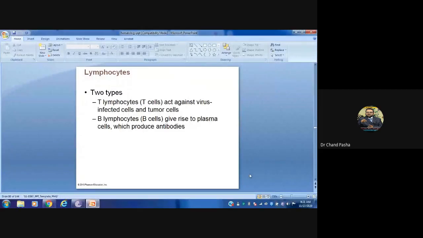There are two types again: T lymphocytes and B lymphocytes. T lymphocytes act against viruses, infected cells, and tumor cells. Why? We'll see later. And B lymphocytes give rise to plasma cells, which produce antibodies. Among the T lymphocytes, you will have T killer cells and T helper cells.